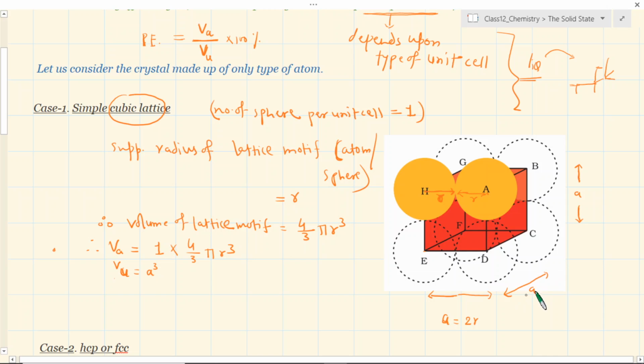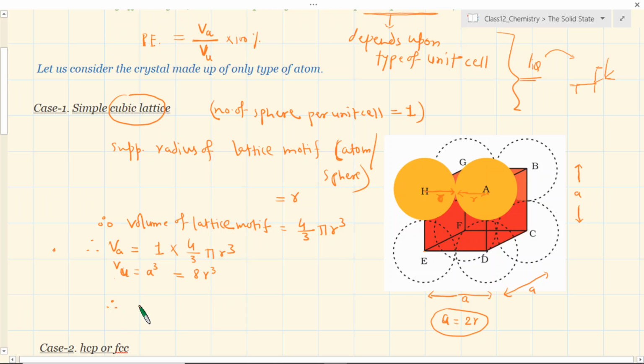So I hope this is clear. Why we are doing this? Because we want to eliminate the unknown parameter and then establish them in terms of known parameter. So I can say that a can be written down as 2r, and therefore this becomes 8 into r cube,